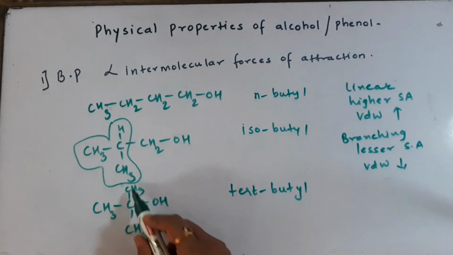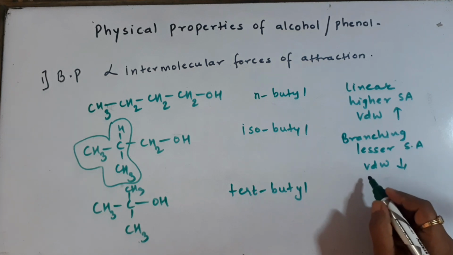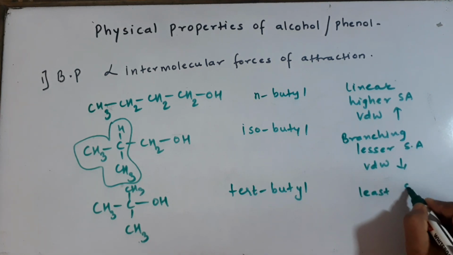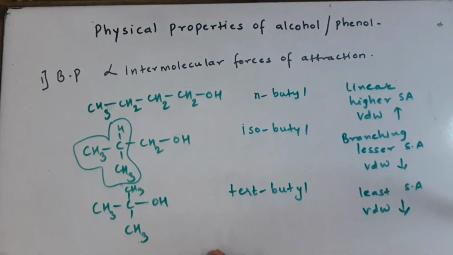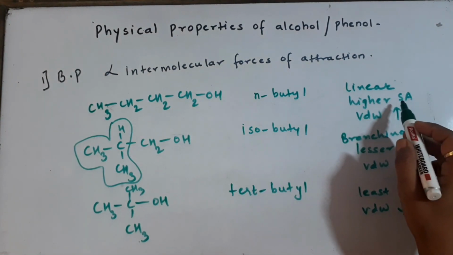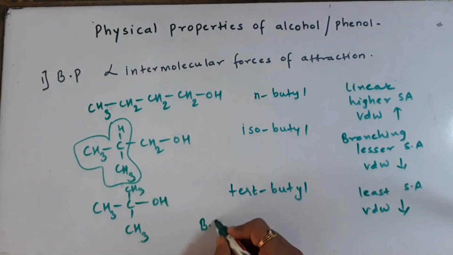And in the last case you have got two branches, so the branching has become extensive and we may say least surface area over here, and the van der Waals forces of attraction are going to be the least in this case. So if you start comparing these three alcohols, you have to stress on this point that linear will have a higher surface area and the branched will have a lower surface area, and the boiling point will be inversely proportional to branching.